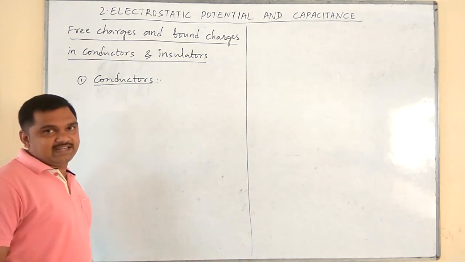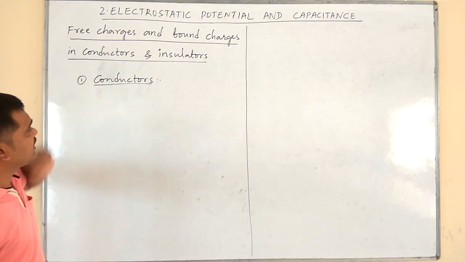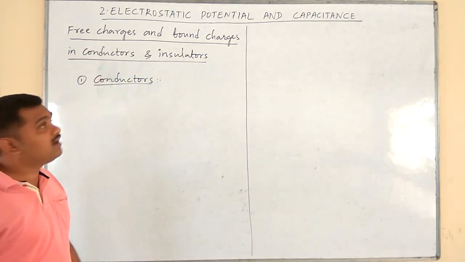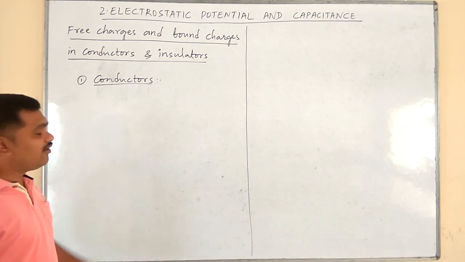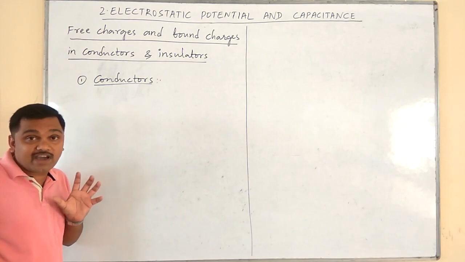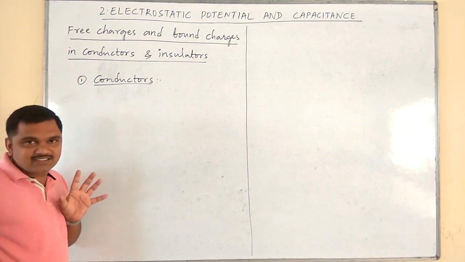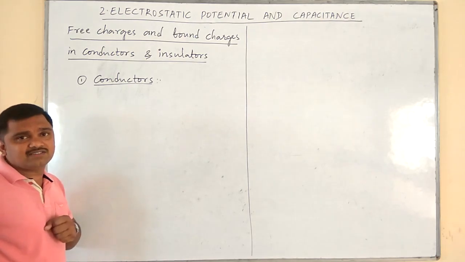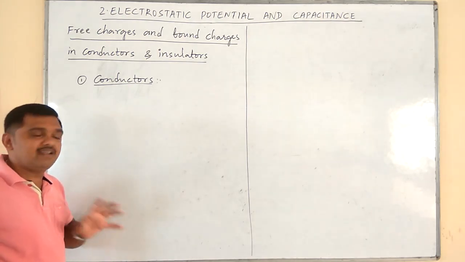to pass through it. In the case of conductors, which are the free charges and which are the bound charges? Conductors are huge reservoirs of free electrons, isn't it? So what are free electrons? Where are they available?